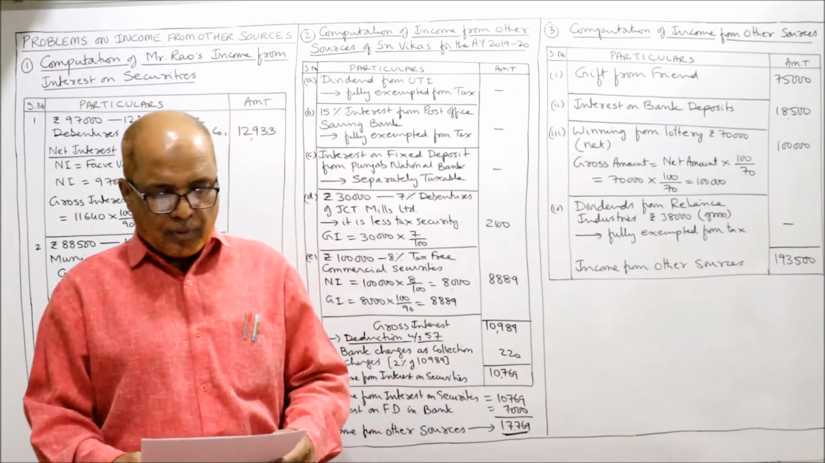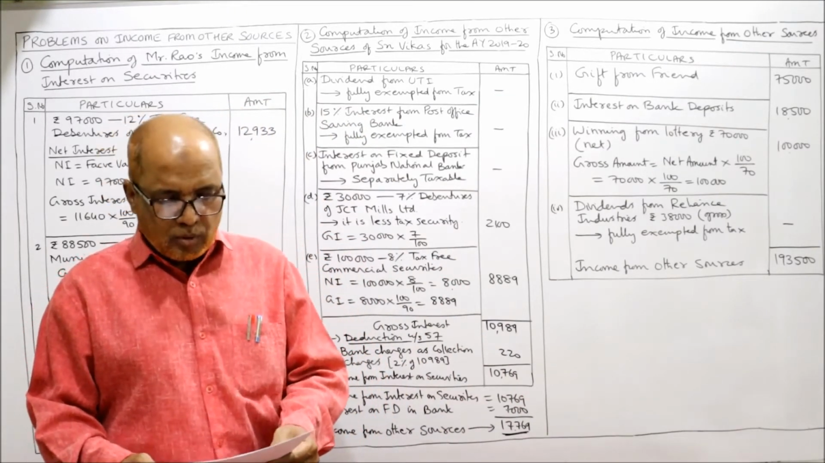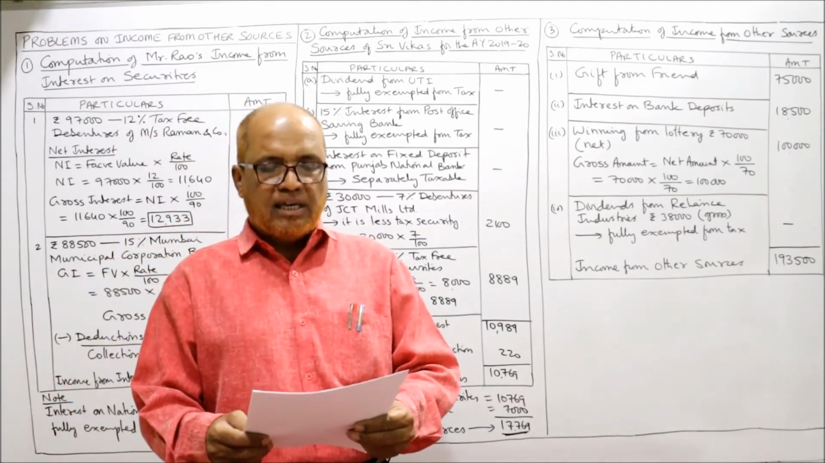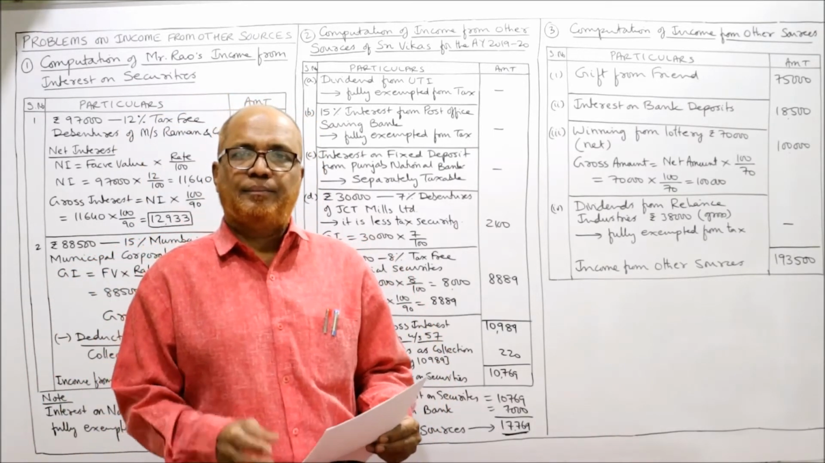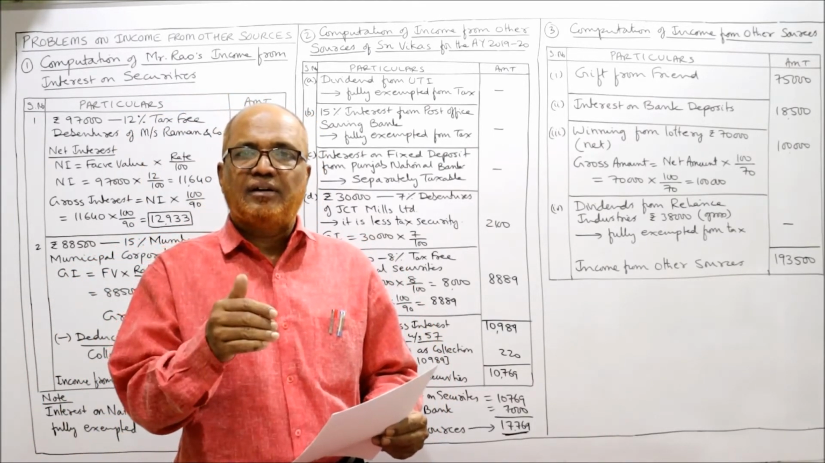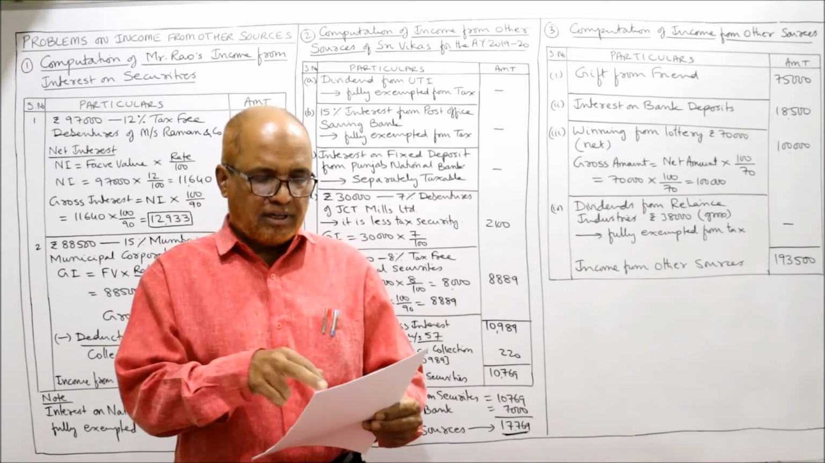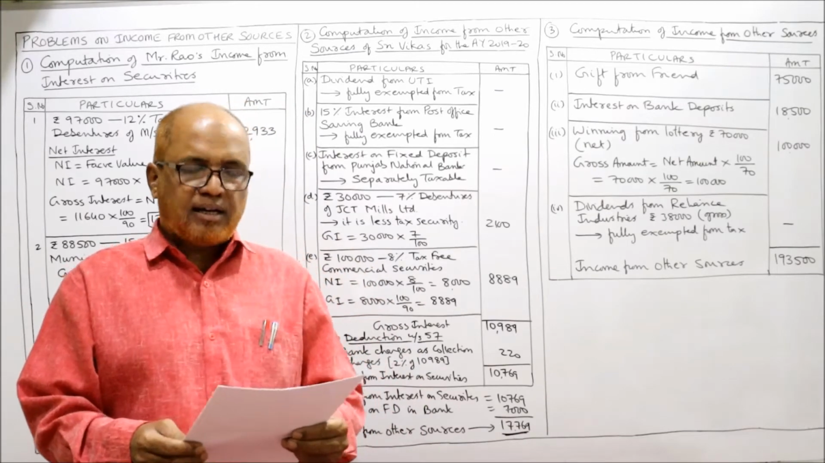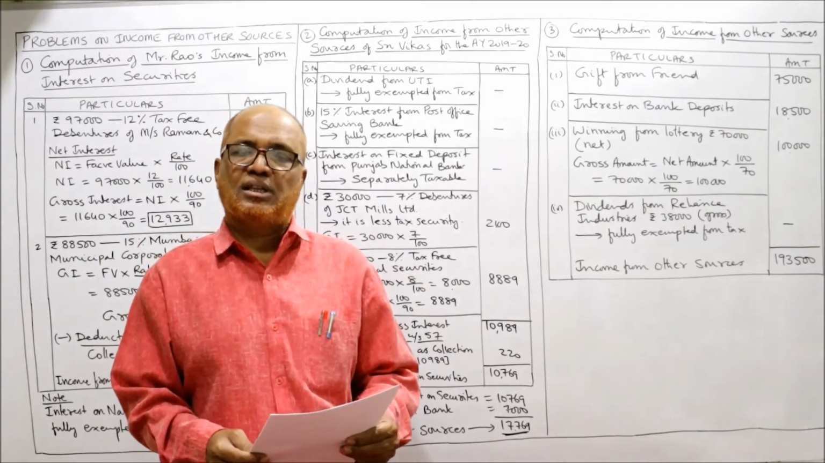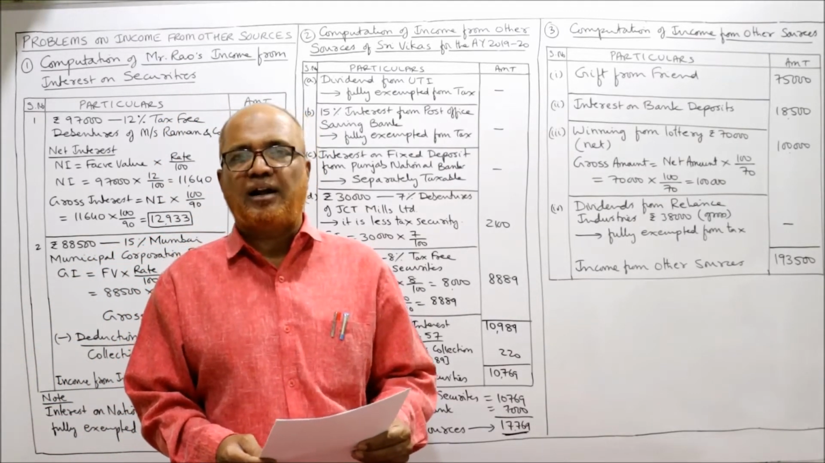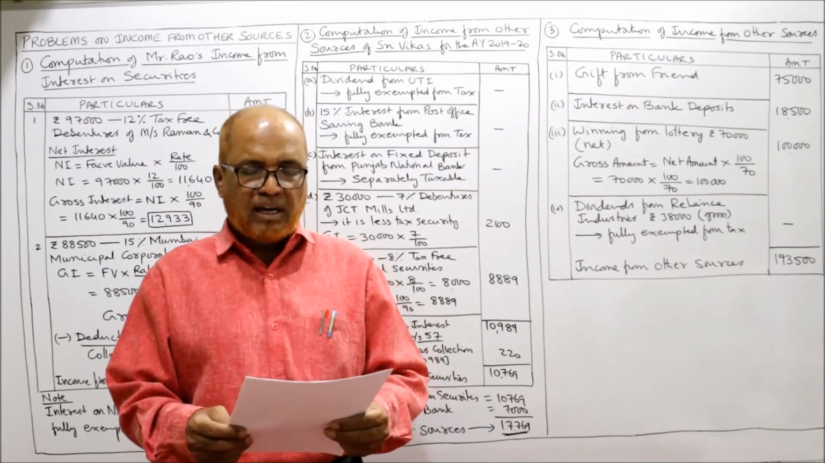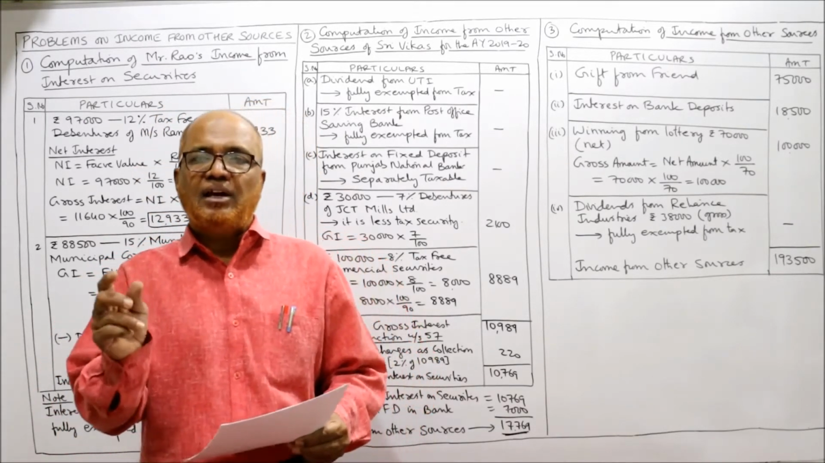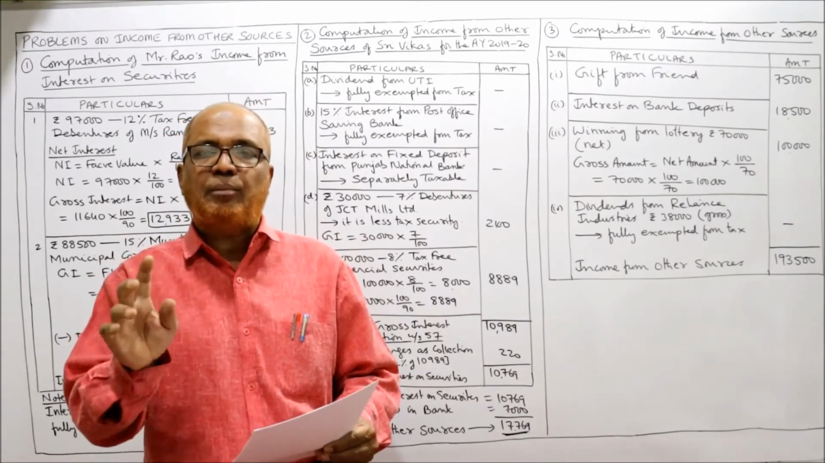Now see the third problem. Compute income from other sources from the information given below. Gift from friend. The gift received is fully taxable. So 75,000 is taxable under income from other sources. Interest on bank deposit. This is also fully taxable under income from other sources. Winning from lottery 70,000 net. Winning from lottery 70,000 net amount is given.